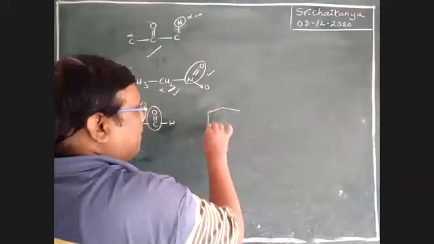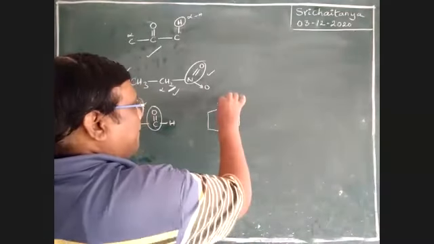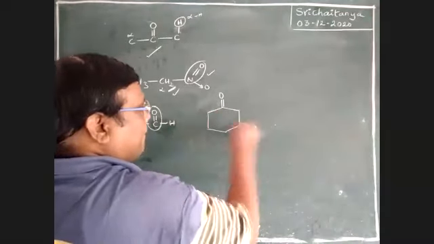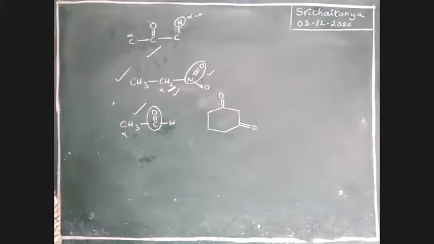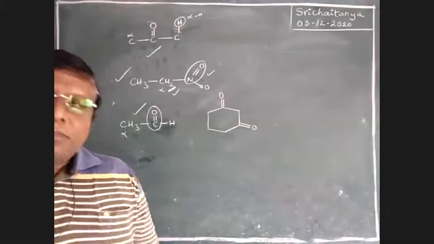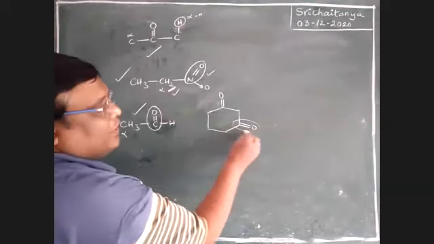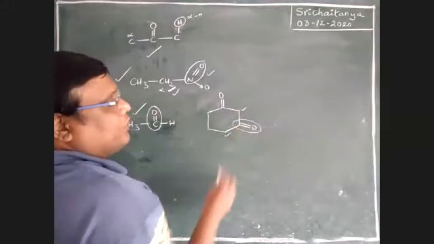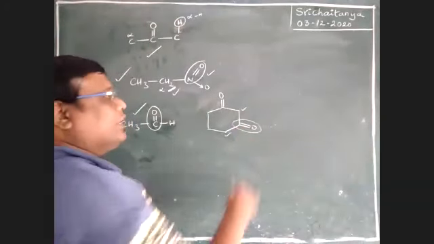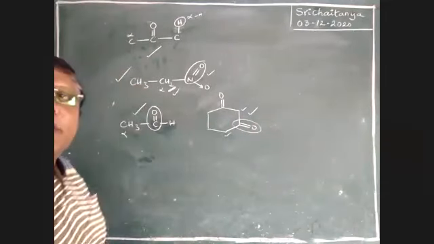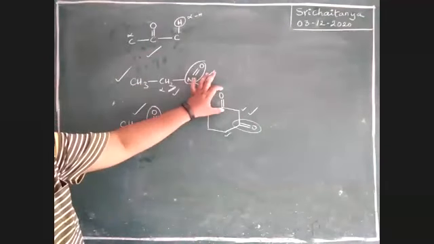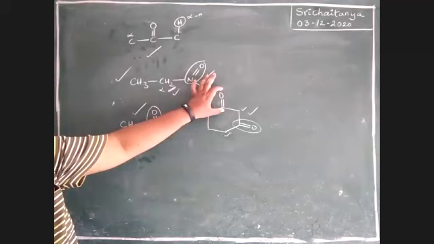Now, what about this? Does this compound exhibit tautomerism or not? Yes, good. This is our functional group. This one is alpha and contains alpha hydrogens. Therefore, this exhibits tautomerism. And this one also you can use.